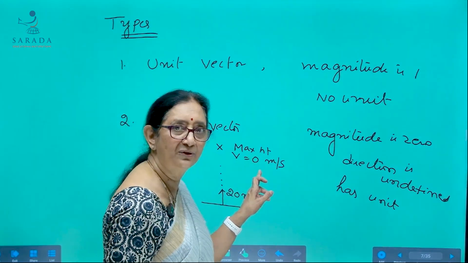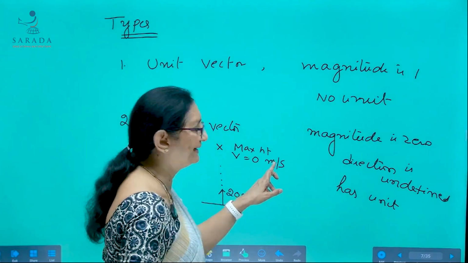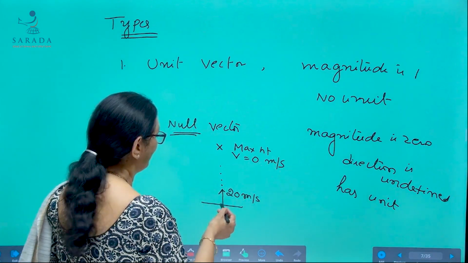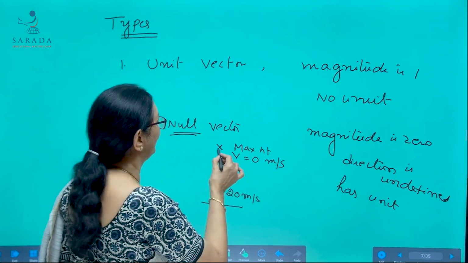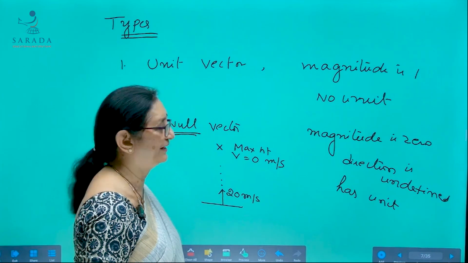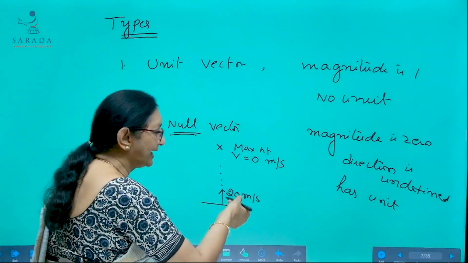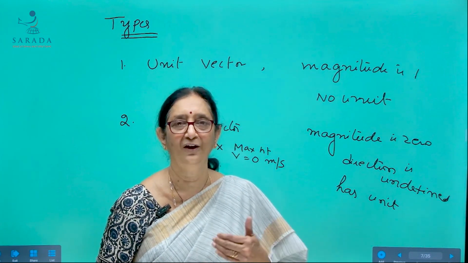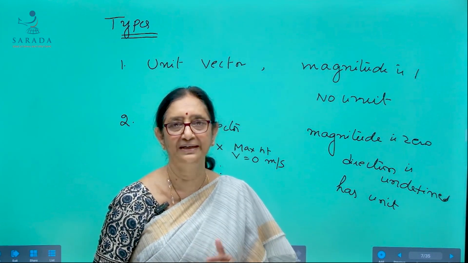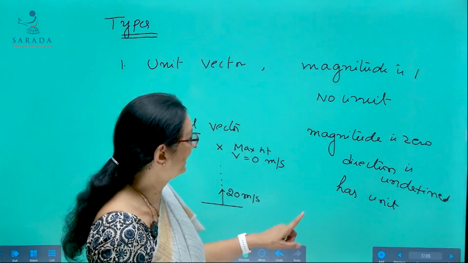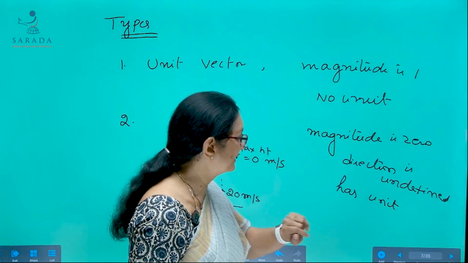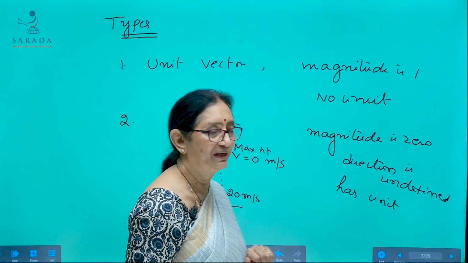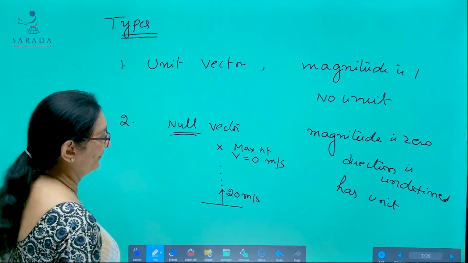So its magnitude is 0 and it has a unit. But how about the direction? We are not sure. If you consider its upward motion, we can say it is in the upward direction. If you consider its downward motion, its direction is downwards. So for a null vector, magnitude is 0, direction is undefined and it has a unit. That is about a null vector.